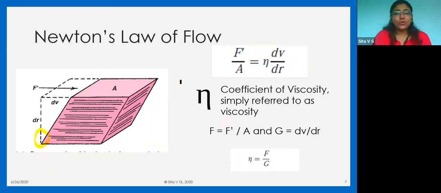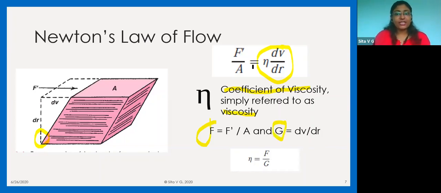So obviously you have a coefficient of viscosity. F by A is equal to eta, ETA. So F by A equals eta dV by dr. And eta is nothing but the coefficient of viscosity, which is simply referred to as viscosity. Now, if you substitute F by A by F and dV by dr by G, what formula do you get?